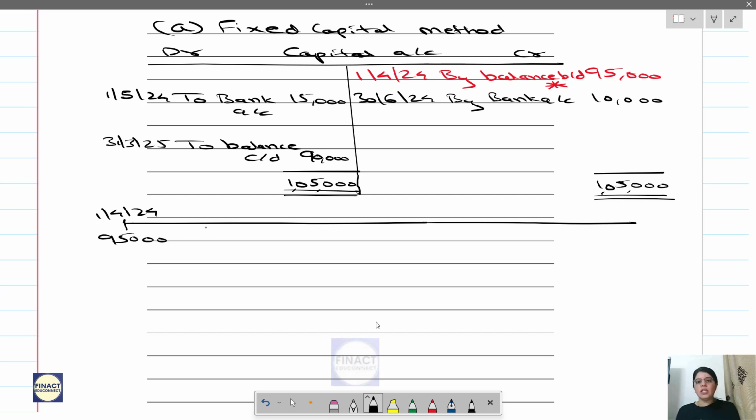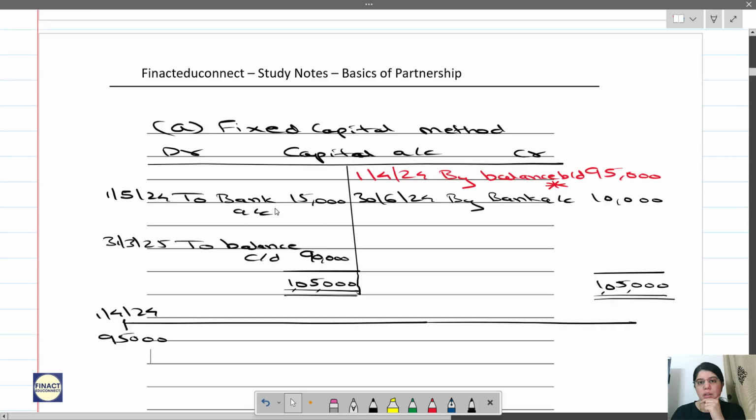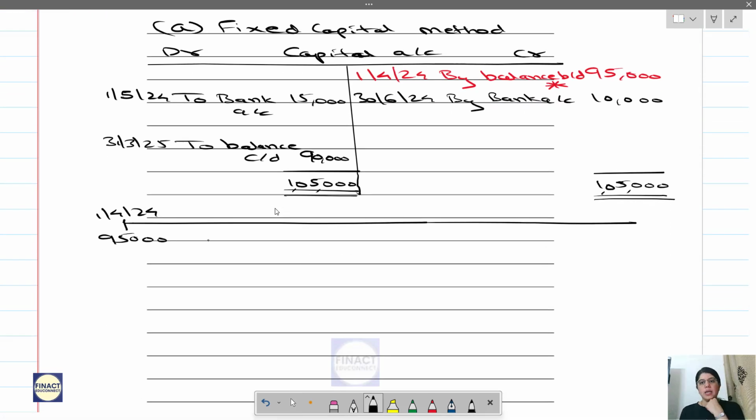Then what is the change? What is the next date? 1st May 2024, there is a withdrawal of the capital. So the purpose of preparing the capital account was to calculate this missing opening balance.